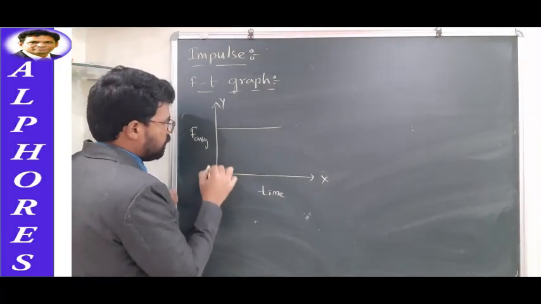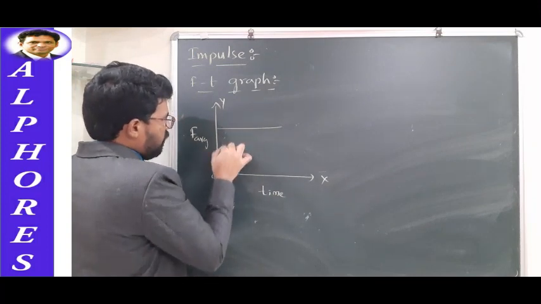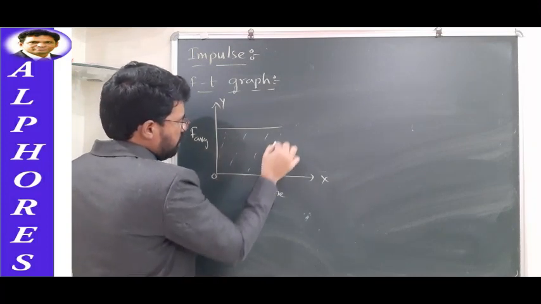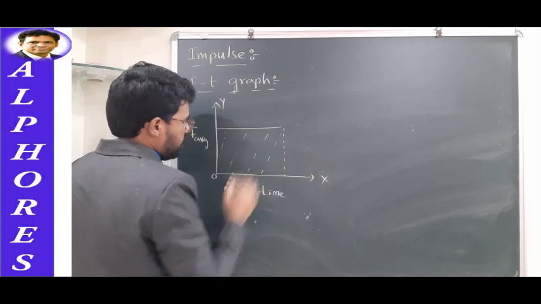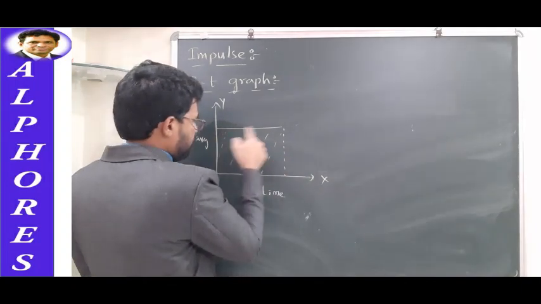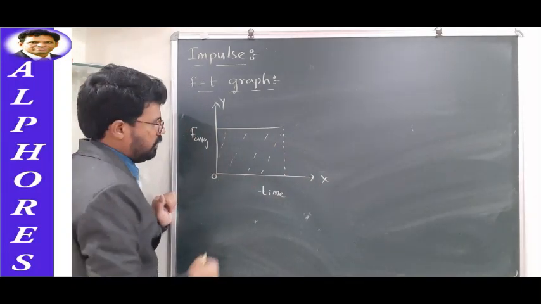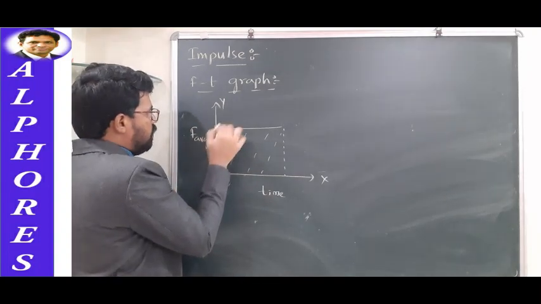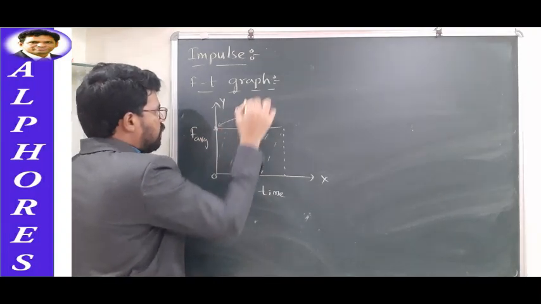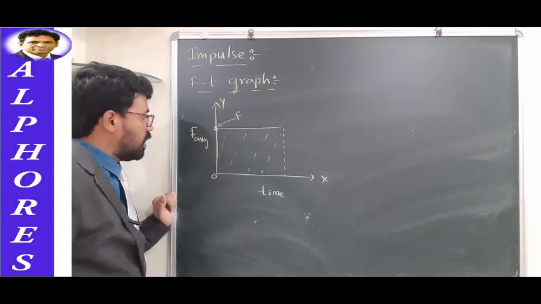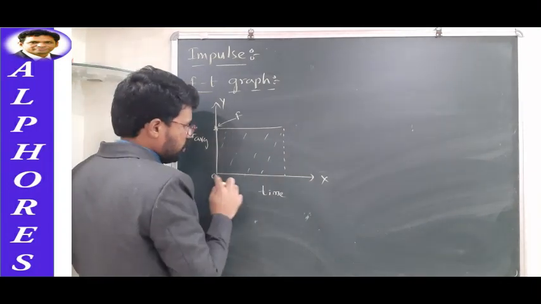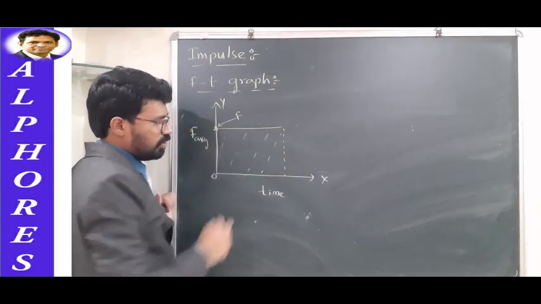Let us say we are dealing with a system where average force is constant, not changing with time. If this is the situation, let us try to understand the area enclosed between the graph and the time axis. Let F be the value of average force, which is constant with time. Time is increasing, but F is not changing.